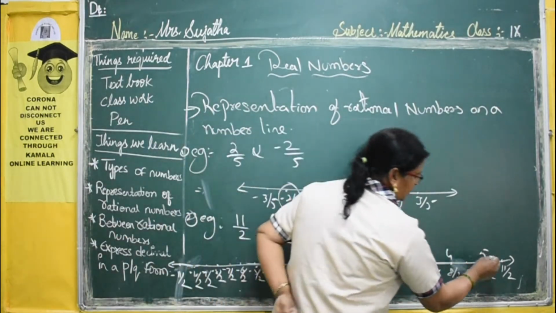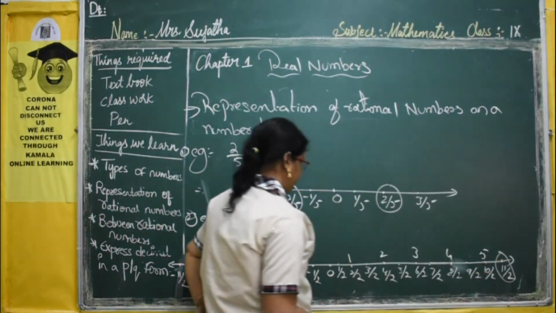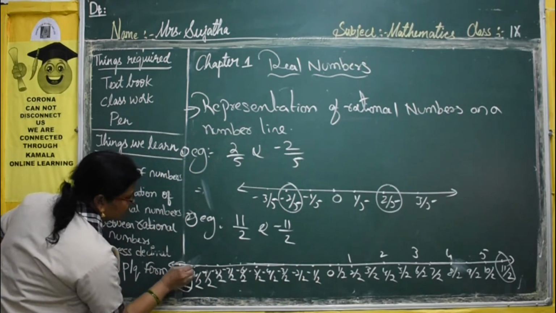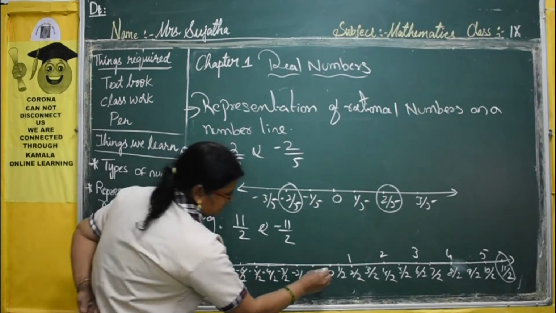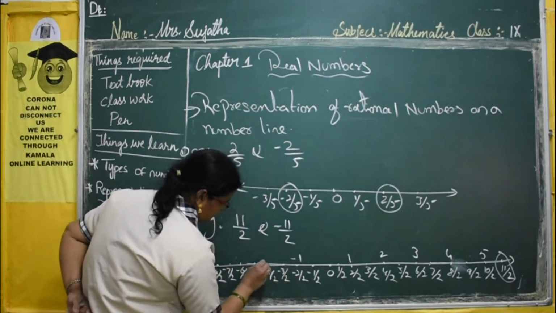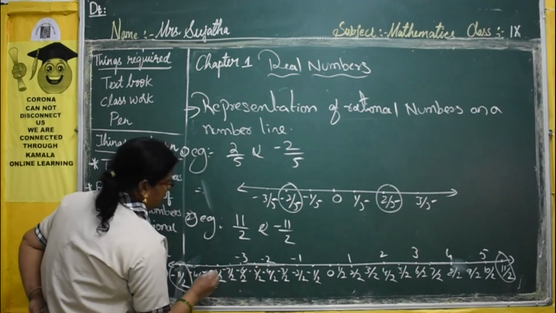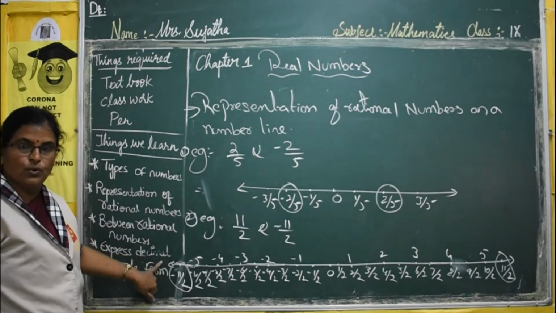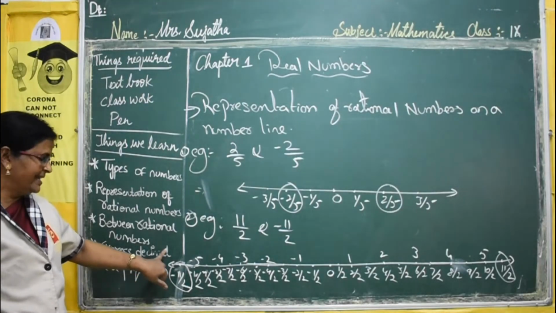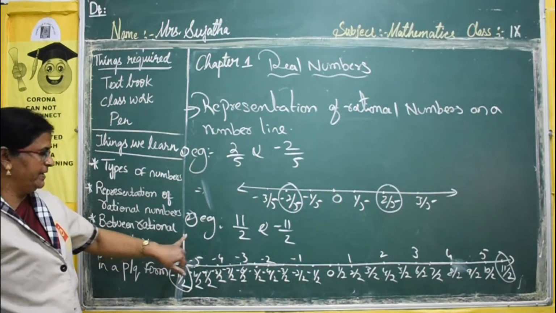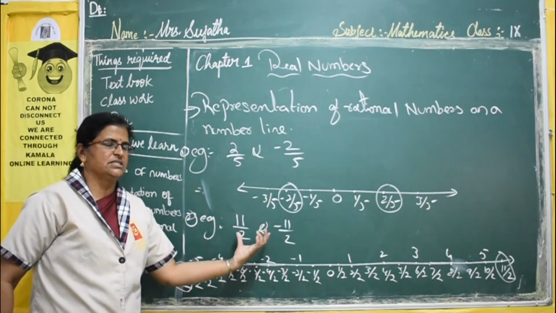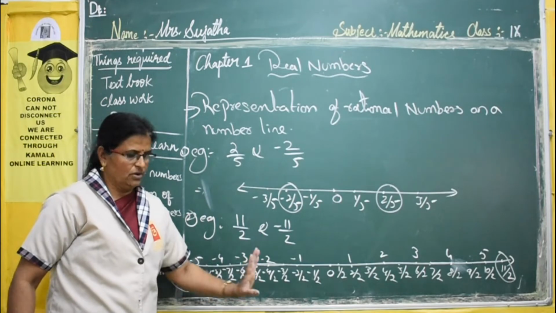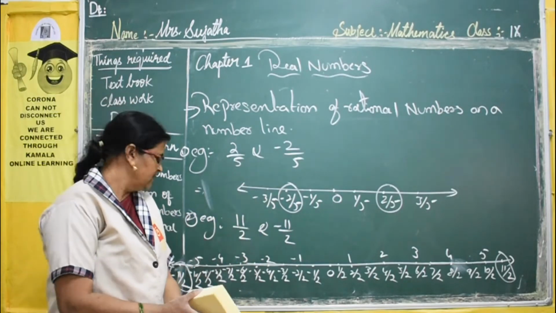So, 11 by 2, here we have to round up. So, this is minus 11 by 2. This is the same here also, you have to write minus 1, minus 2, minus 3, minus 4, minus 5. Again here if you go minus 12 by 2, that is minus 6. So, between minus 6 and minus 6, these two improper fractions will be lying on a number line. So like this we can write.